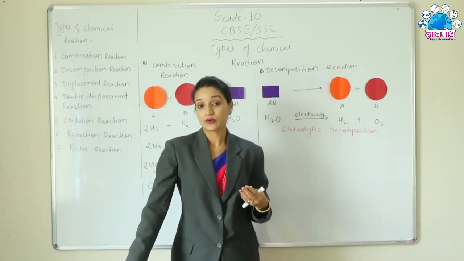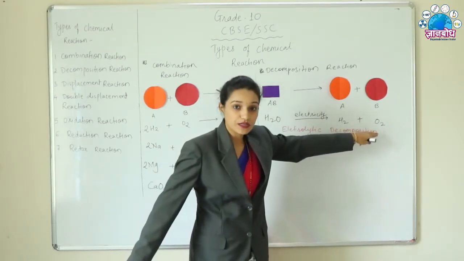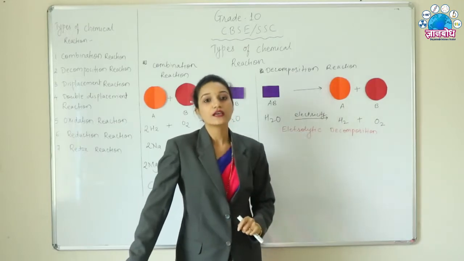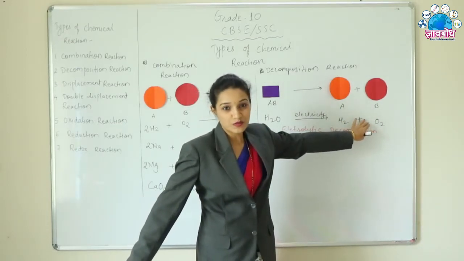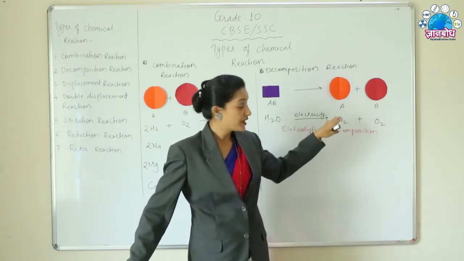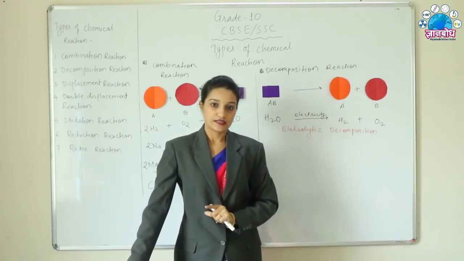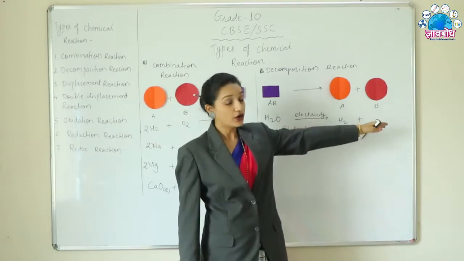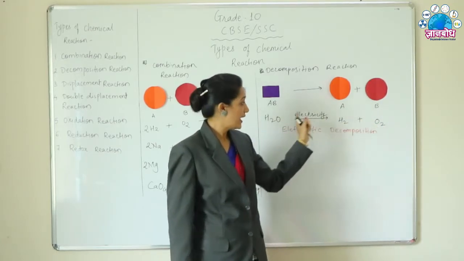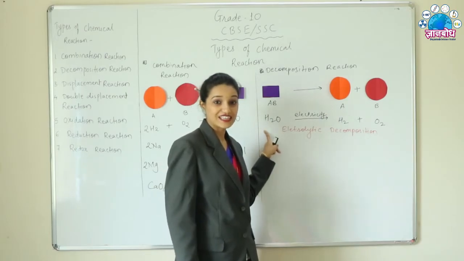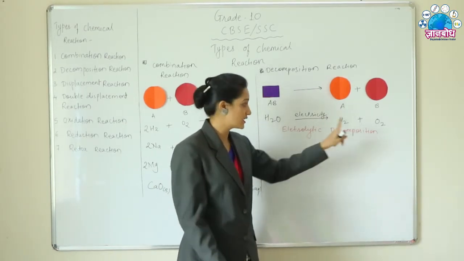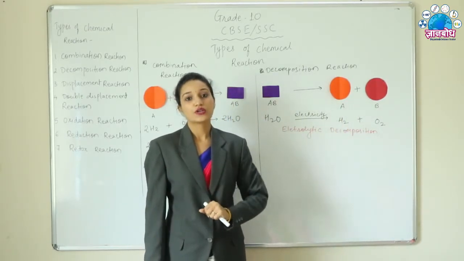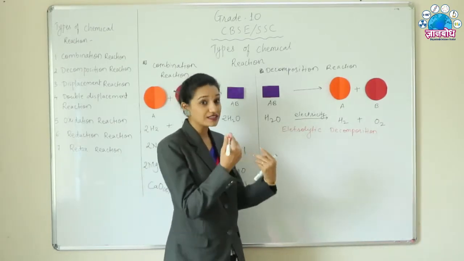A matchstick will burn with a very bright flame, and therefore that particular gas will be oxygen, and if the gas burns itself, then it will be hydrogen. Oxygen is not a combustible gas, but it supports combustion, and hydrogen is a combustible gas. So how to identify gases? By their properties. Hydrogen is a combustible gas, oxygen supports combustion. And by electricity, water is decomposed into its constituents, and therefore this particular decomposition reaction is called electrolytic decomposition.